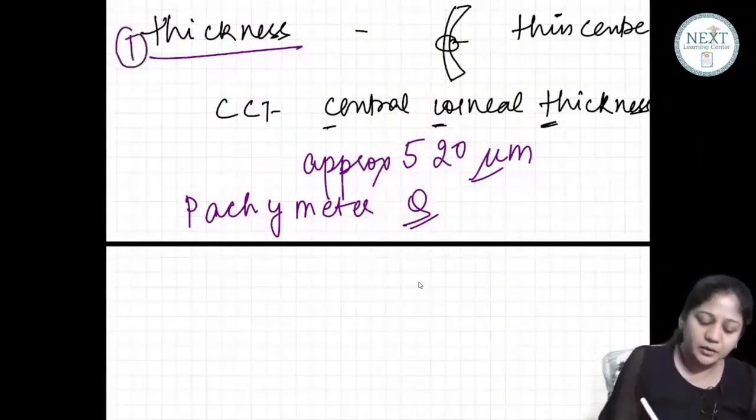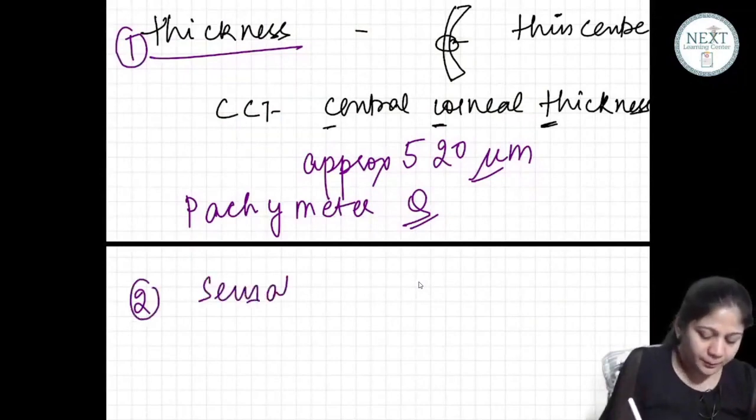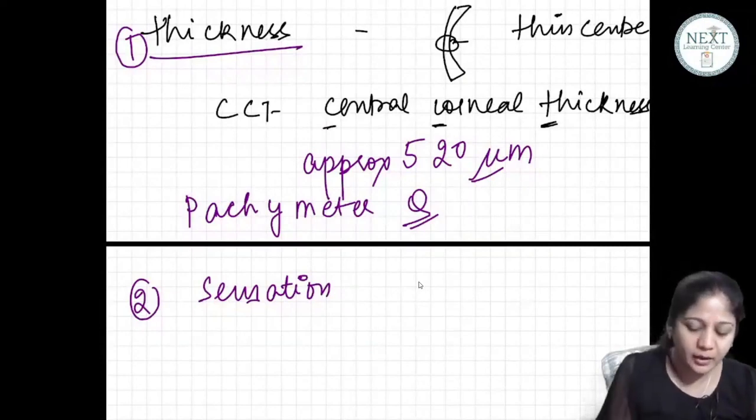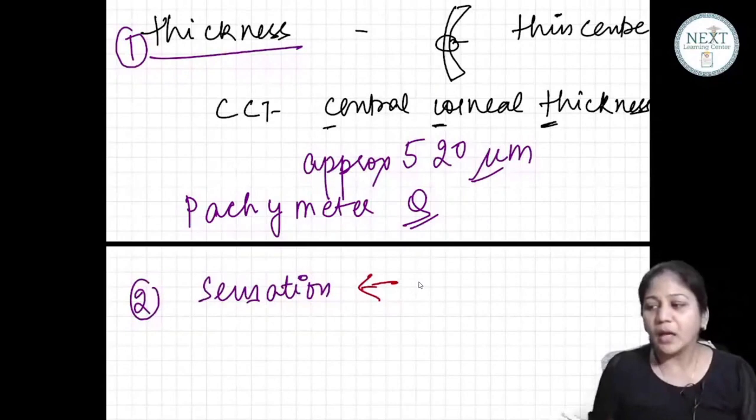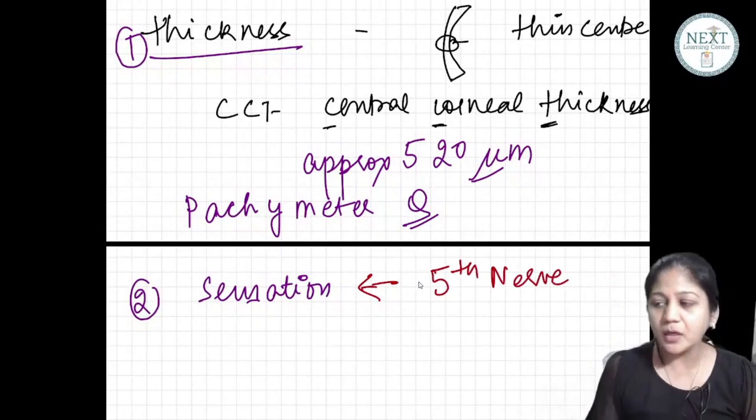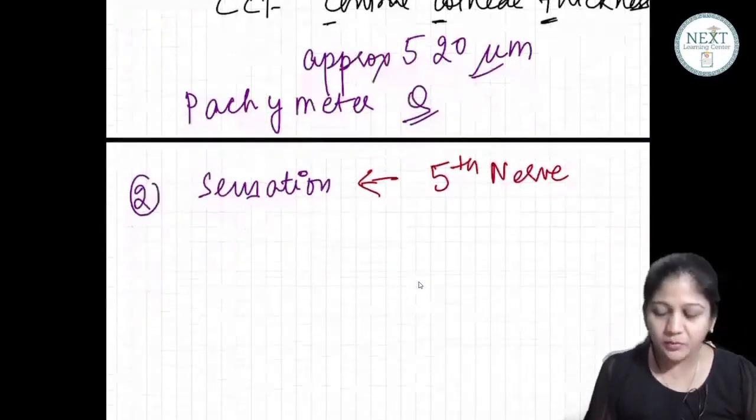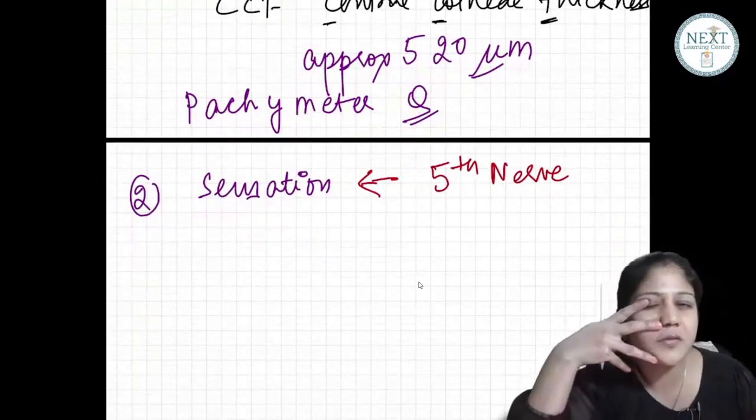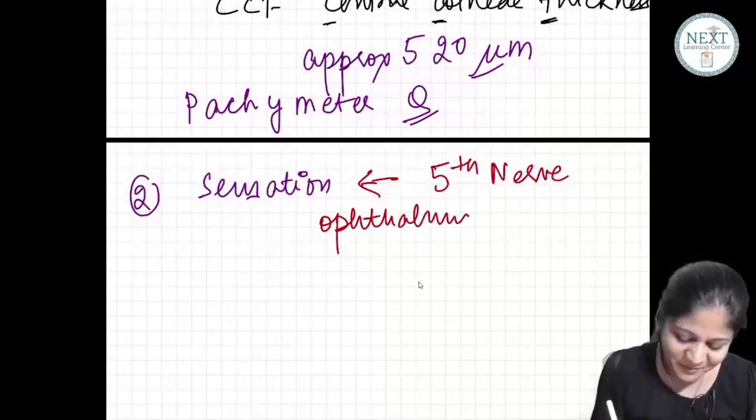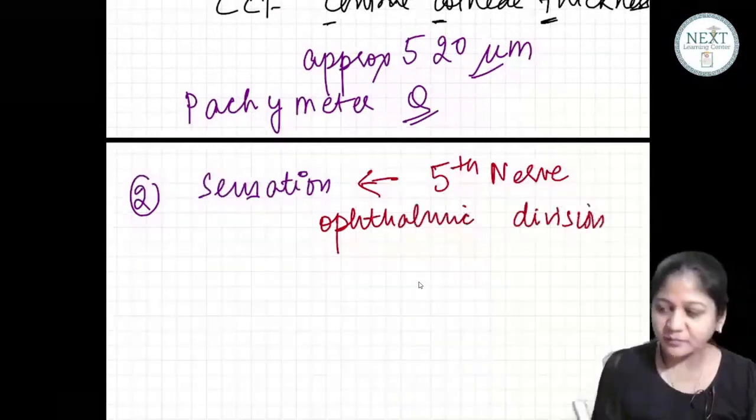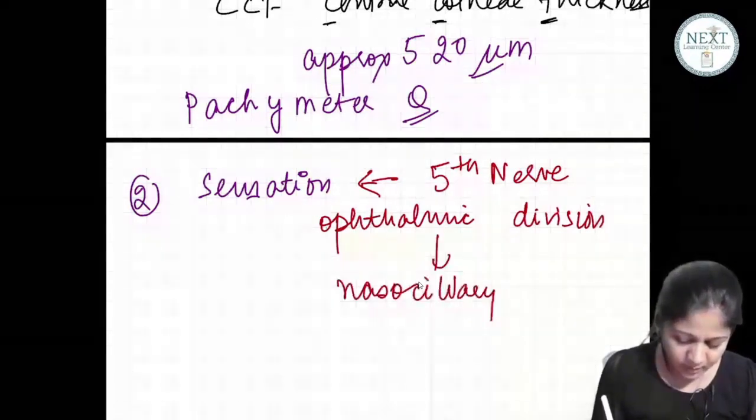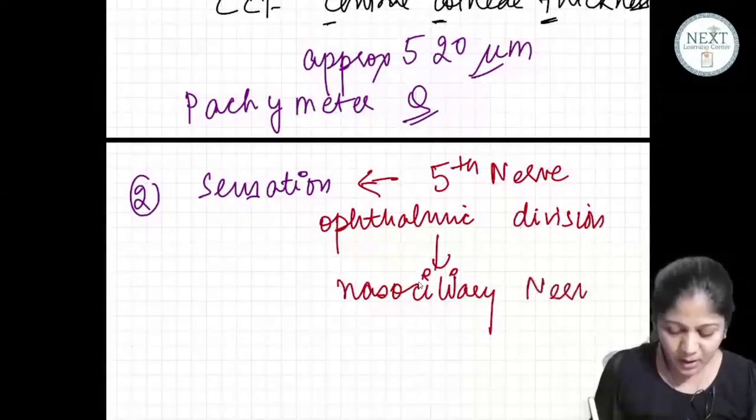So this was the thickness of the cornea. Now what about the sensations of the cornea? The cornea is very richly supplied by nerves. What is the main nerve supply? It is the fifth nerve, which you have already done. Which division of the fifth nerve? The ophthalmic division. Which branch of the ophthalmic division? It is the nasociliary branch. Very good, the nasociliary nerve.